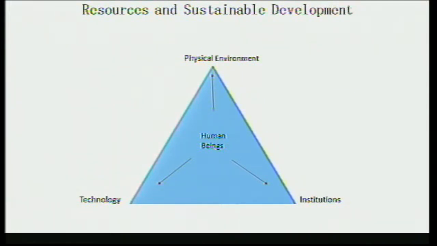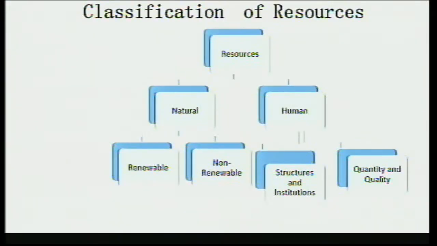Now you have asked how resources may be classified into different categories. On this screen you can see that resources are divided into two categories. First, natural and human.